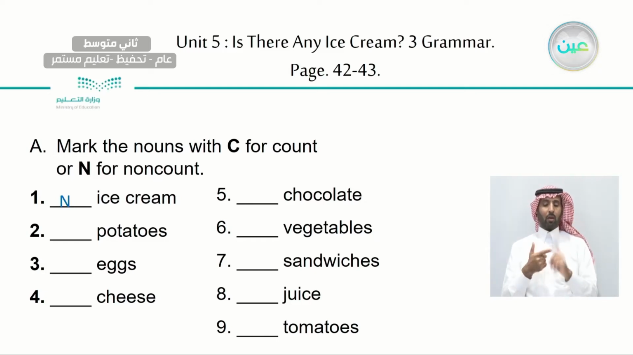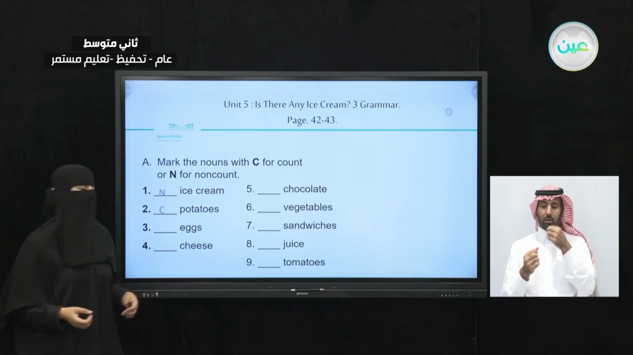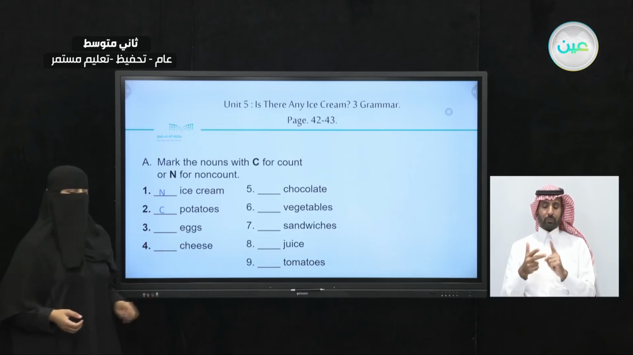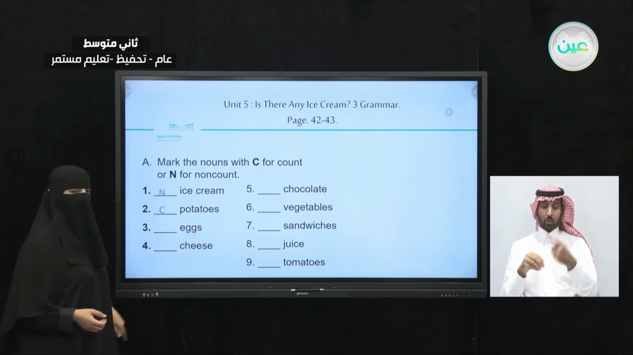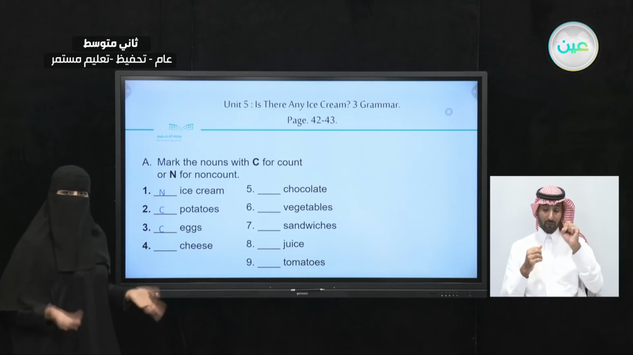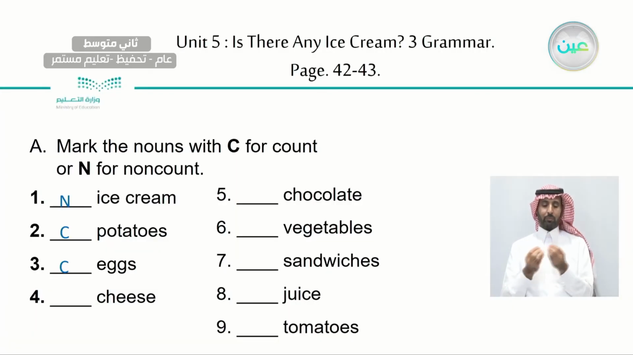How about potatoes? Look at the end. We have S. Potatoes. It's what? It's a count. I can count. 1 potato, 2 potatoes. Now how about eggs? Eggs. We have S. So it's what? Count. I can count the egg. Now how about cheese?